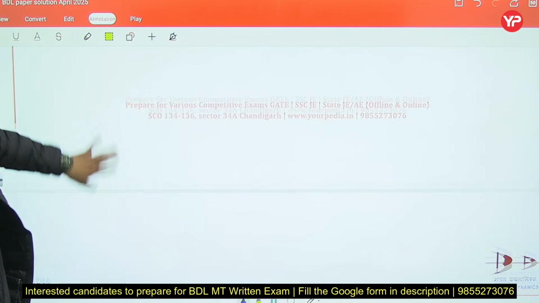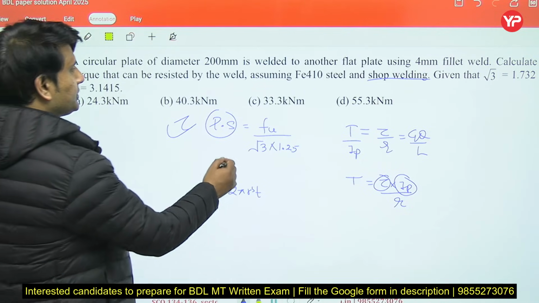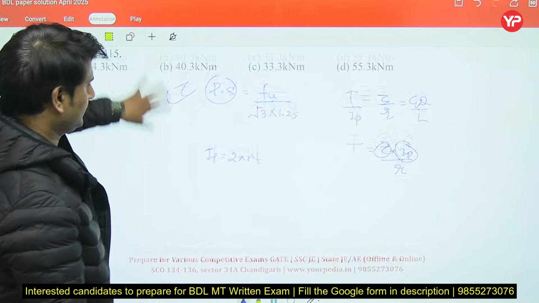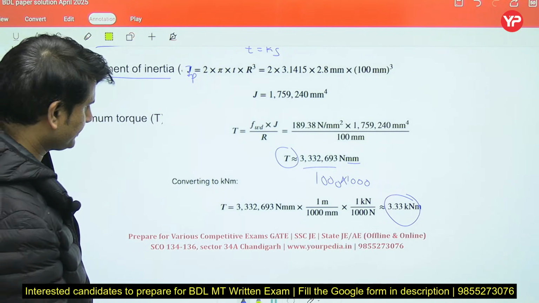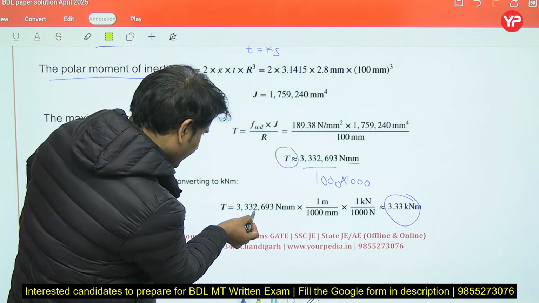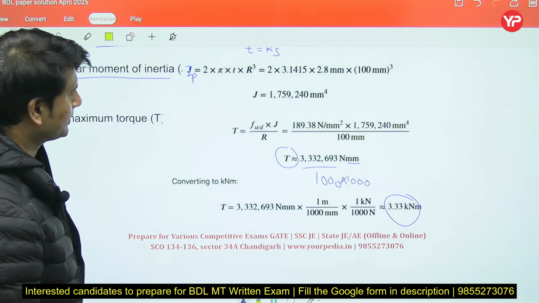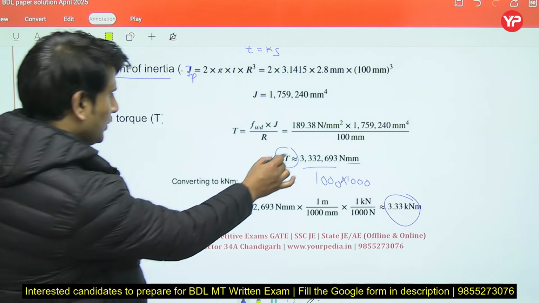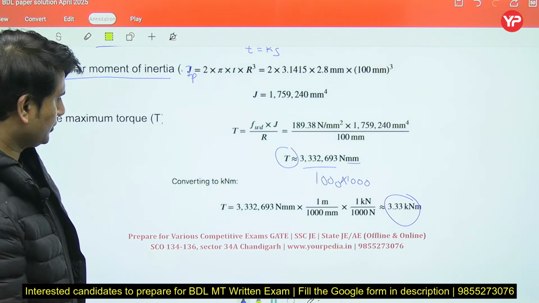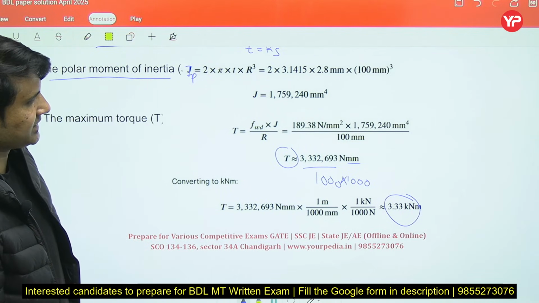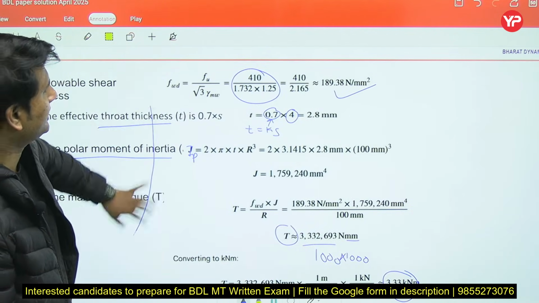So the answer for this particular question... 1, 2, 3, 4, 5, 6. So it is coming out as 3.33 kilonewton meter.